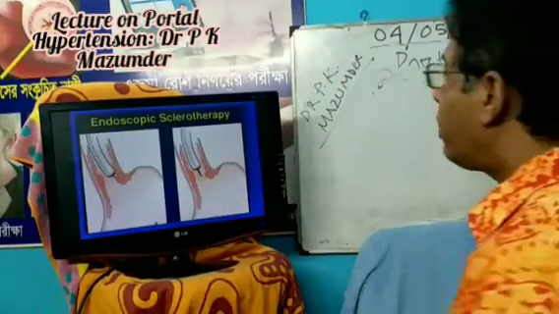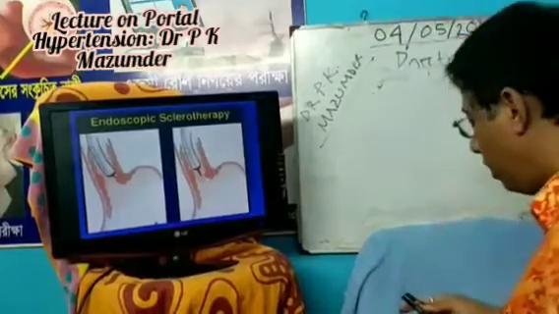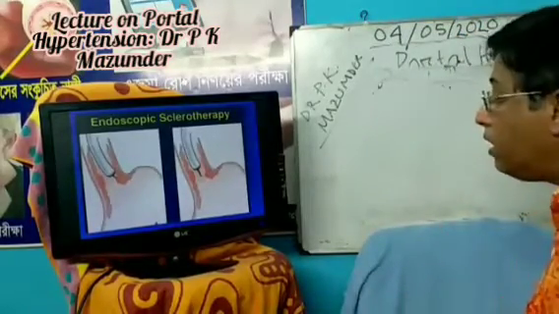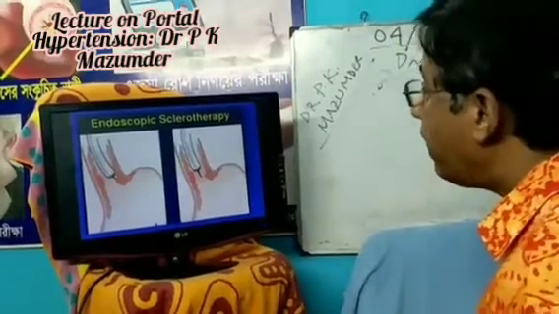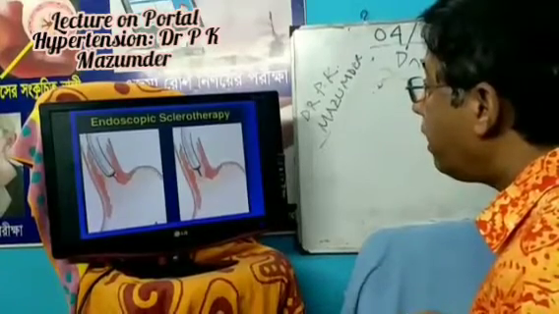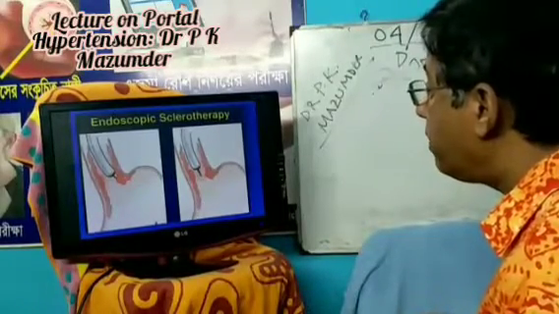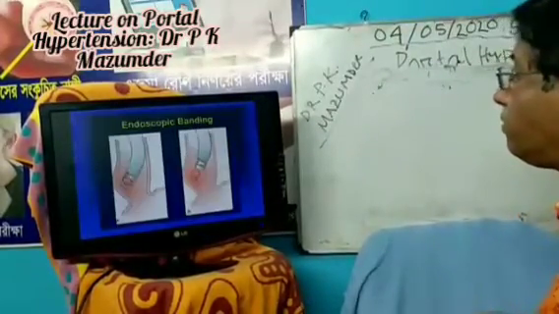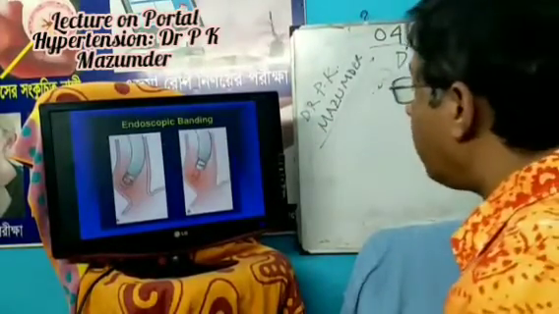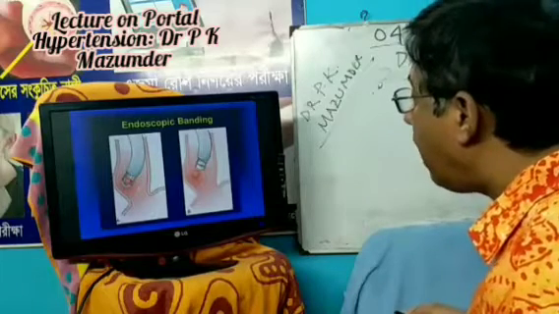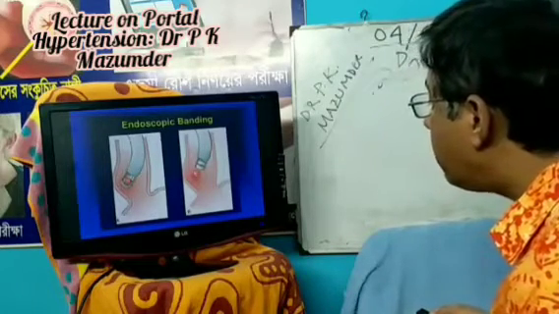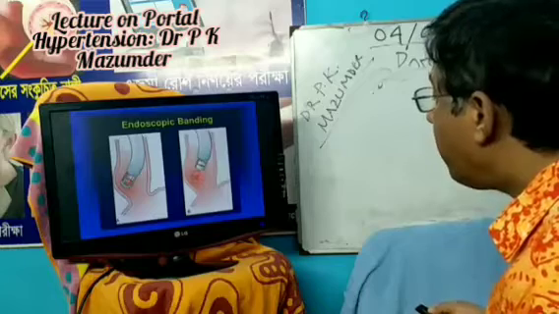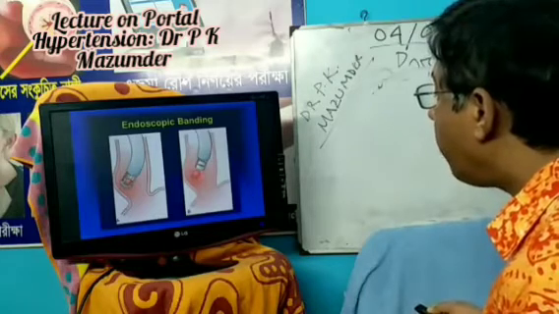Now, endoscopic sclerotherapy. The sclerosing agent is pushed directly into the varices and around the varices. This is the band ligation. Band ligation ligates the varices, and after ligation, the band falls off.